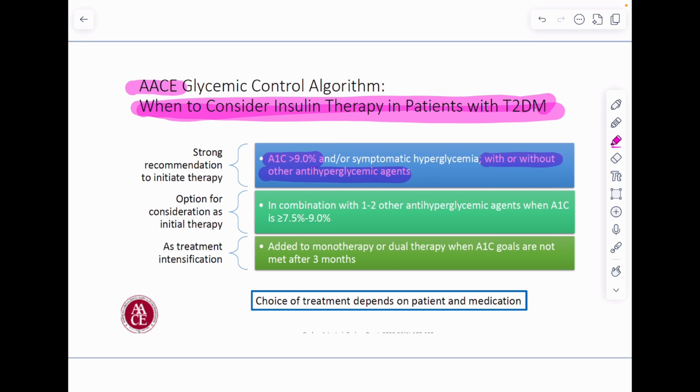That means insulin can be initiated at the very beginning when the patient has an HbA1c of more than 9% and there is symptomatic hyperglycemia. It is an option for consideration as initial therapy in combination with one or two other antihyperglycemic agents when HbA1c is between 7.5 to 9%. And for treatment intensification, insulin can be added when the HbA1c target is not achieved even after 3 months of therapy. It may be monotherapy or dual therapy with OHA.